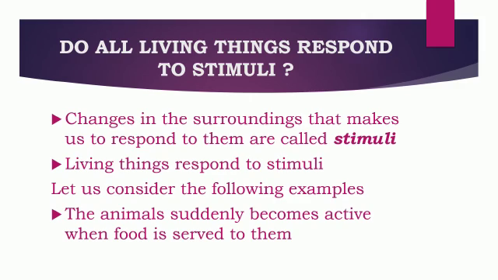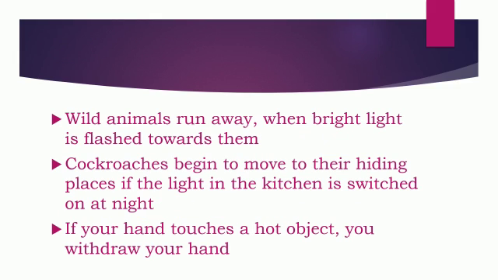The first example, the animals suddenly become active when food is served to them. The other example, wild animals run away when bright light is flashed towards them. Cockroaches begin to move to their hiding places if the light in the kitchen is switched on at night. The other example, if your hand touches a hot object, you withdraw your hand.